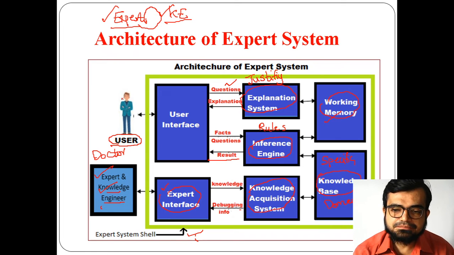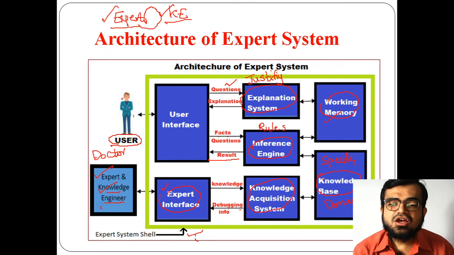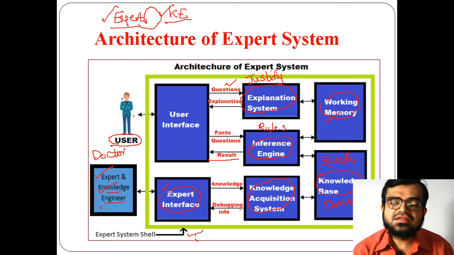One is related to blood infections, one to diagnosing early cancer, one to treating lung cancer, and one to analyzing a chemical, what type of chemical it is. So all of these are related to different domains.